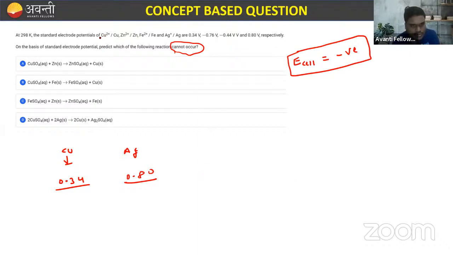Here copper plus 2 to copper, the value is given. The value is 0.34 volt. Here also this value is from Ag plus to Ag. The value is given, that is 0.80 volt. So we know what the EMF of the cell is. So the EMF of the cell is nothing but E cathode minus E anode.